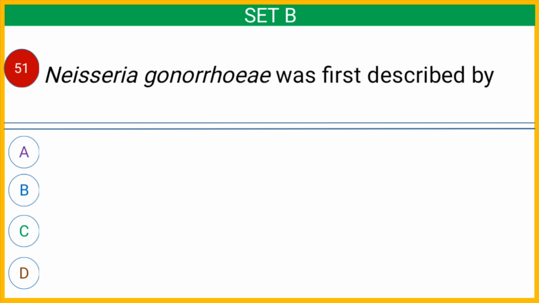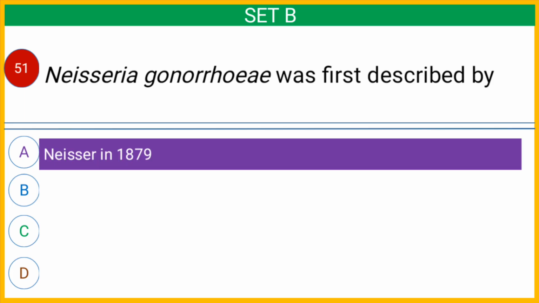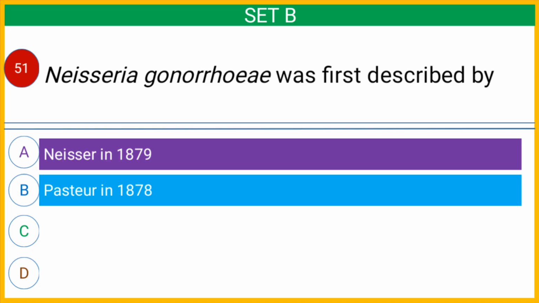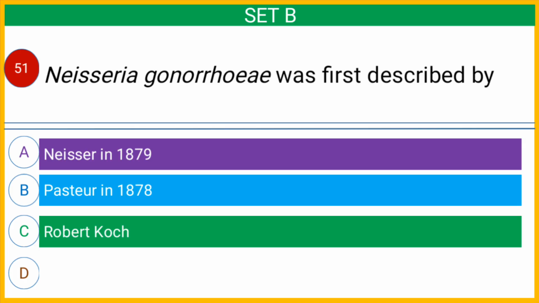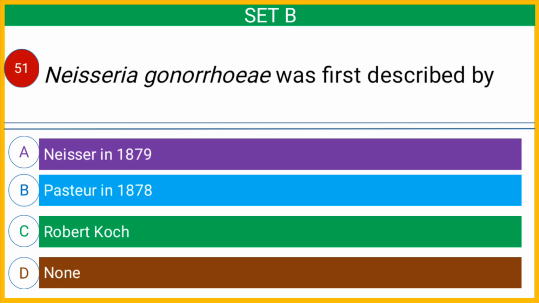Question number 51. Neisseria gonorrhoeae was first described by option A, Neisser in 1879, option B, Pasteur in 1878, option C, Robert Koch, or option D, none. And the correct answer is option B, Pasteur in 1878.